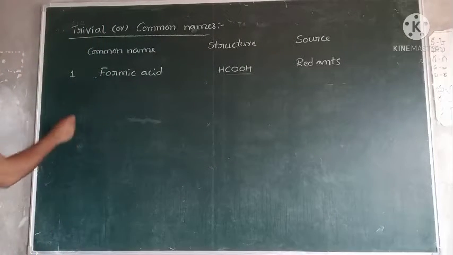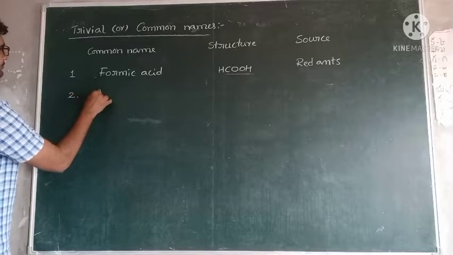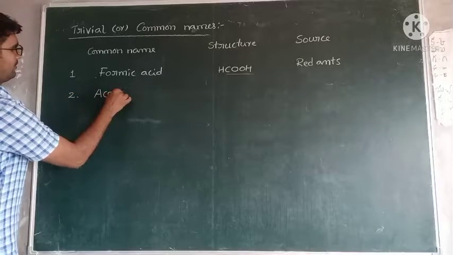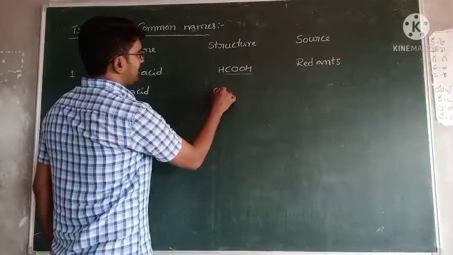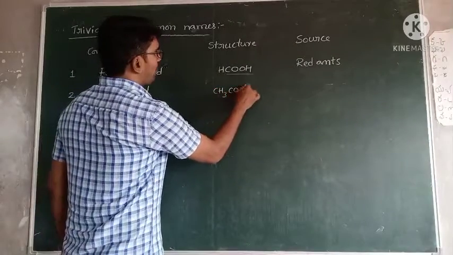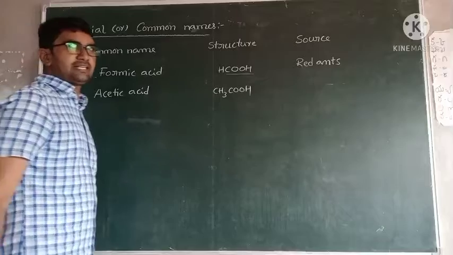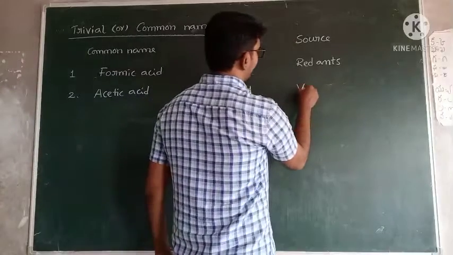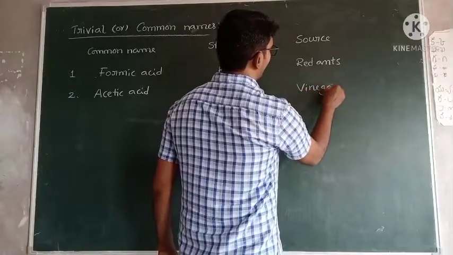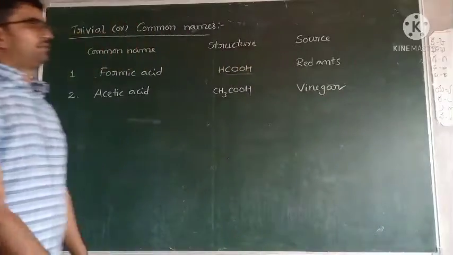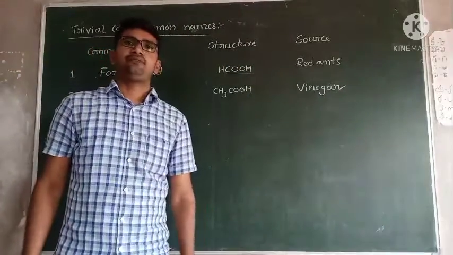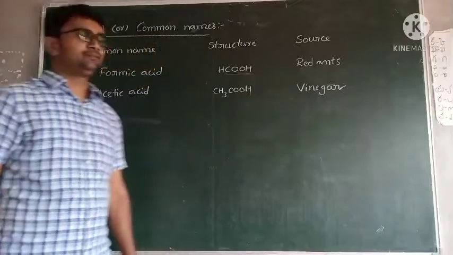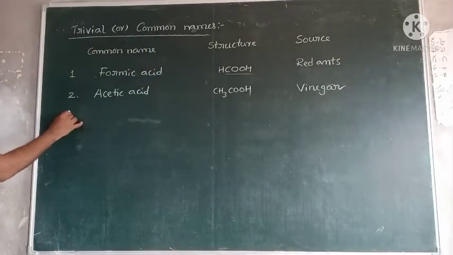Next one, acetic acid. We know very well about this one, acetic acid, CH3COOH. Acetic acid is present in vinegar. Vinegar is one of the food ingredients, used for cooking purposes.